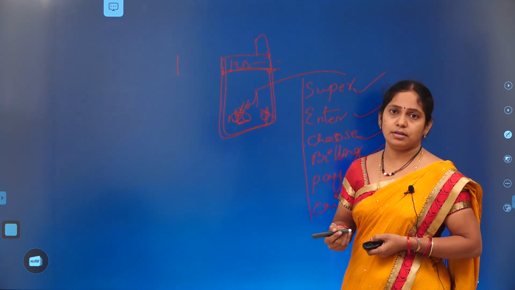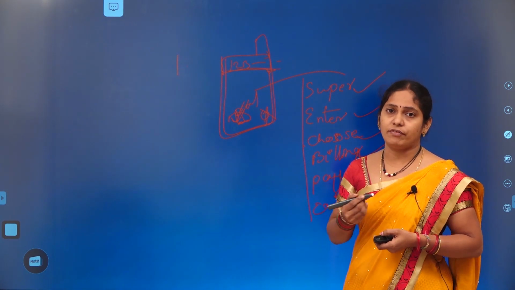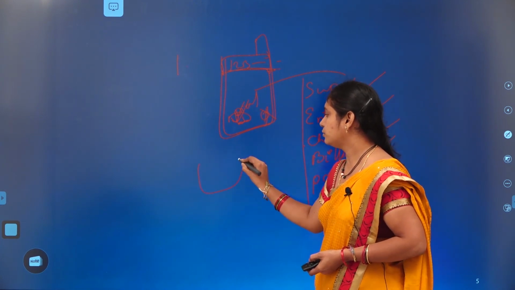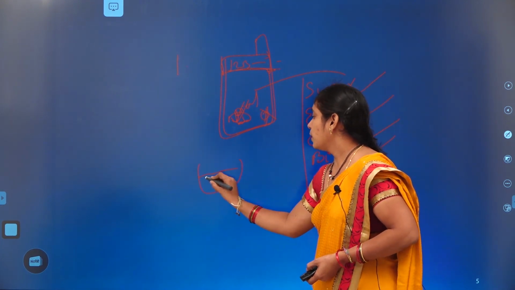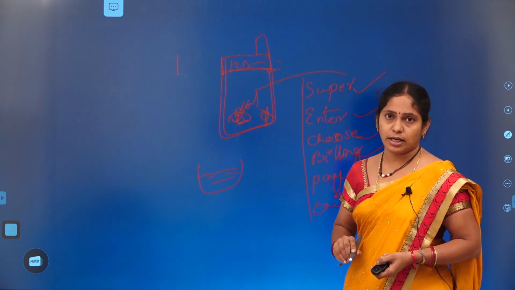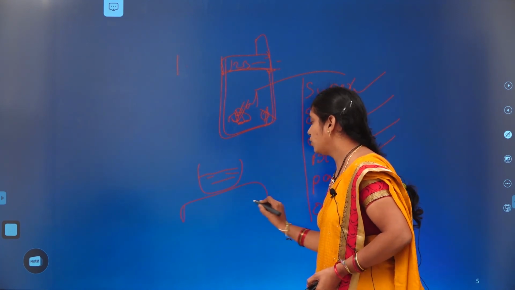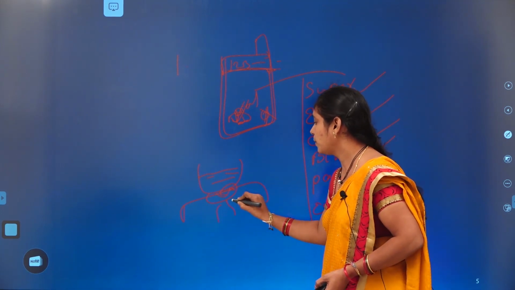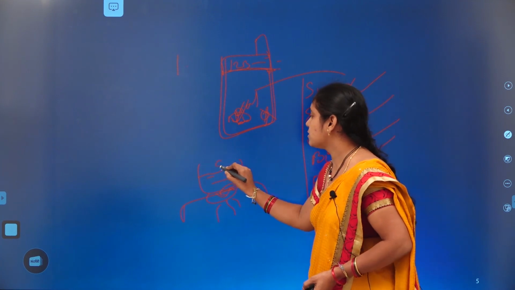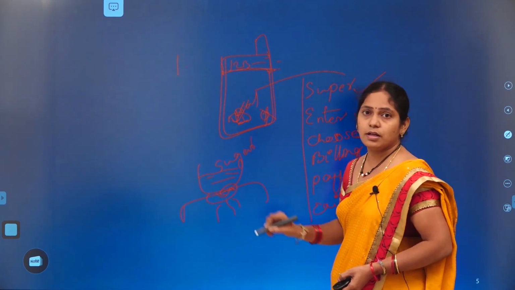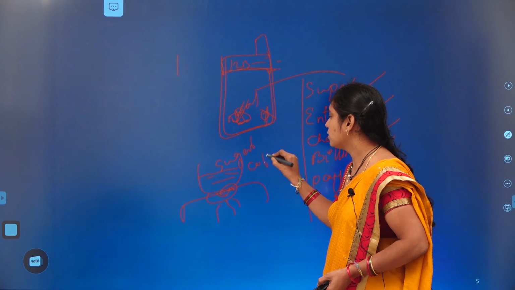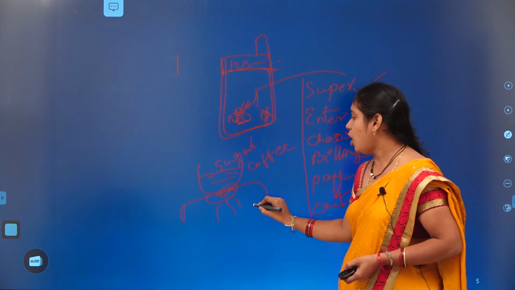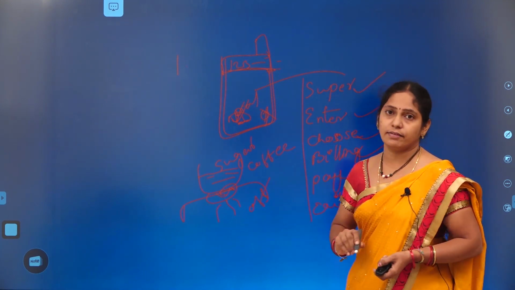Let us discuss one more example. How to make a coffee. How to make it? Take a bowl. Take some milk into that. Keep it on a stove. Boil it for some time. Add sugar to this. And then add coffee powder to this. Boil it for 1 minute. Turn off the stove and you can serve it.